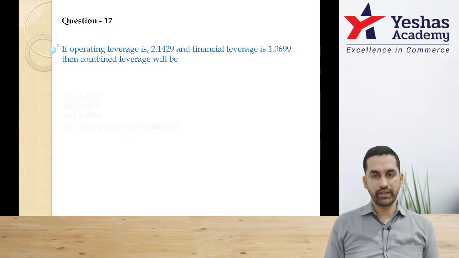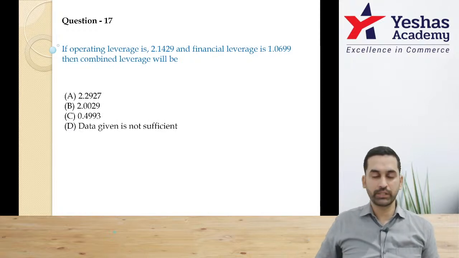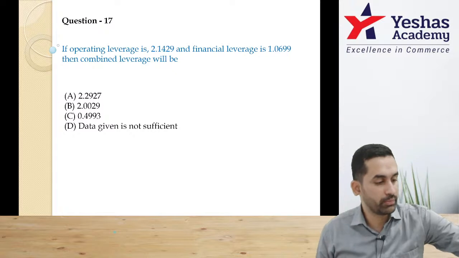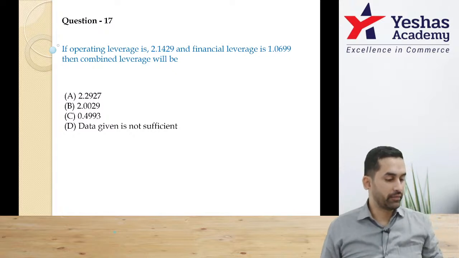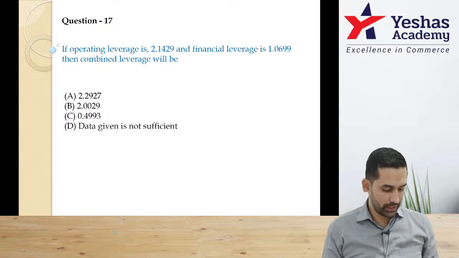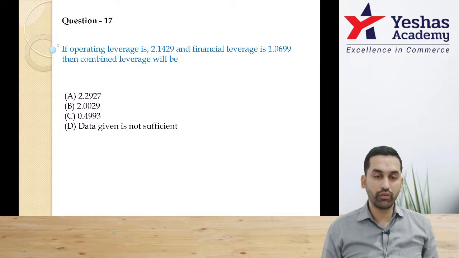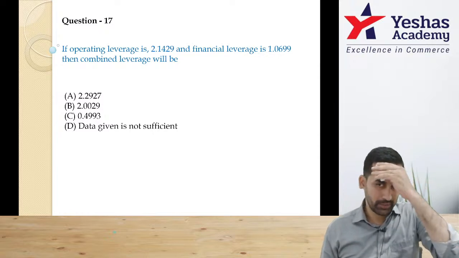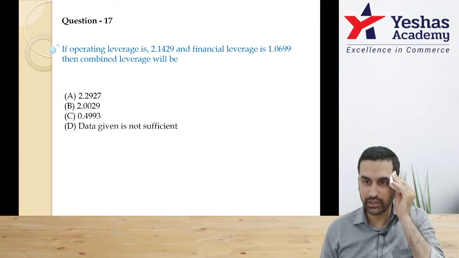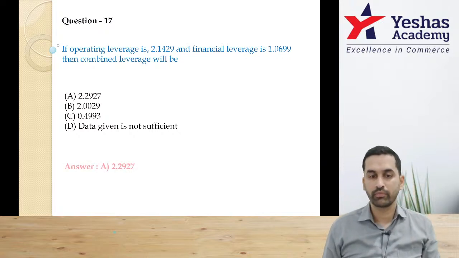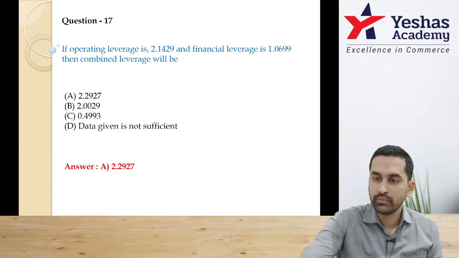Question number 17. Operating leverage is 2.1429. Financial leverage is 1.0699. Then combined leverage will be dash. Combined leverage is DOL into DFL, and when you have both information, it is simply the multiplication that you have to do. Correct? Give a try.